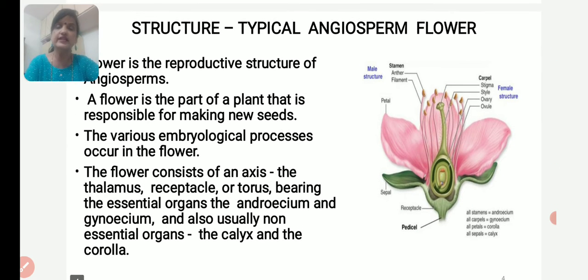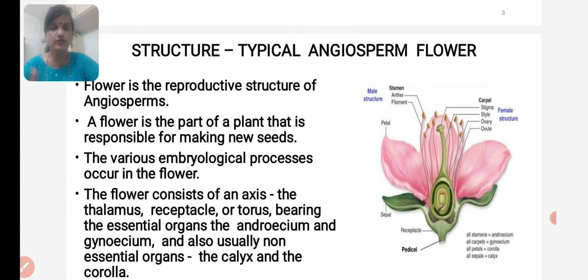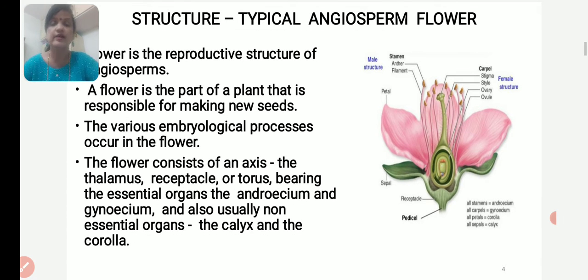So we have studied the structure of the typical flower in Unit 2. Let us brush up what we have studied in Unit 2. Flower is a reproductive structure of the angiosperm. The flower is the part of the plant that is responsible for making new seeds. The various embryological processes occur in the flower. That is why we have to study the structure of the flower.